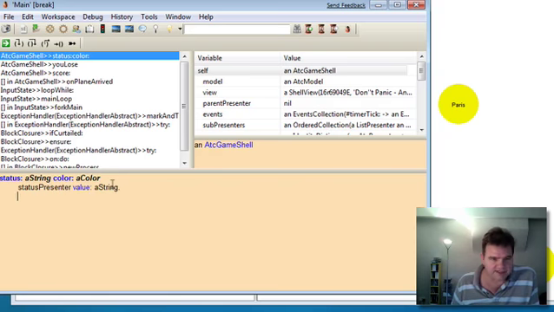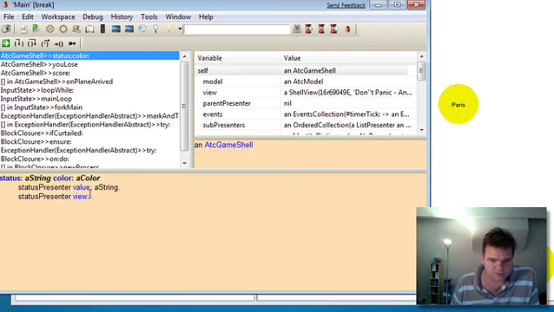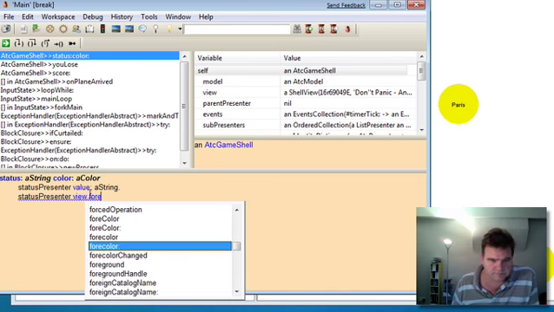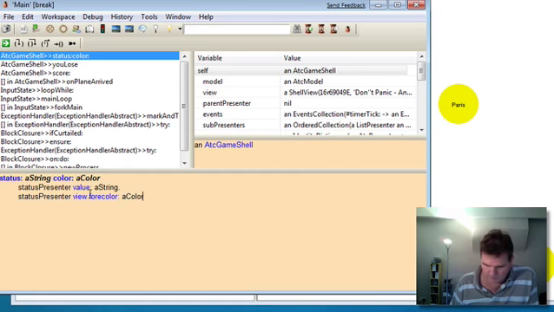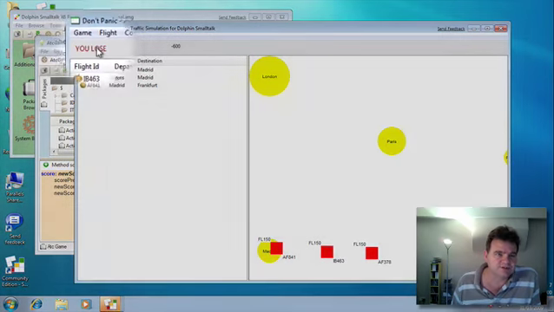And now we can go and talk directly to our view, the status presented view, and set the forecolor of the view to be equal to the colour we've been given. Okay, and now let's let that run. And now you notice we have the status message "you lose" at the top there.